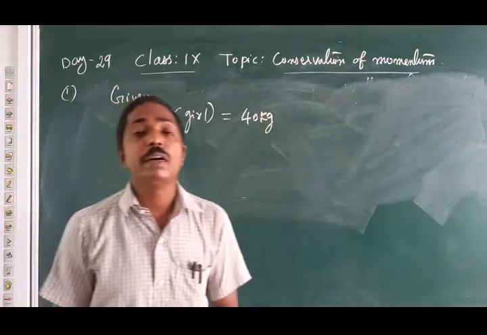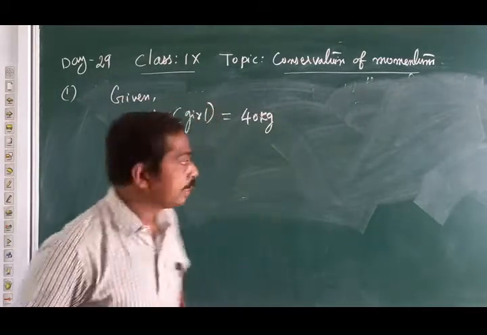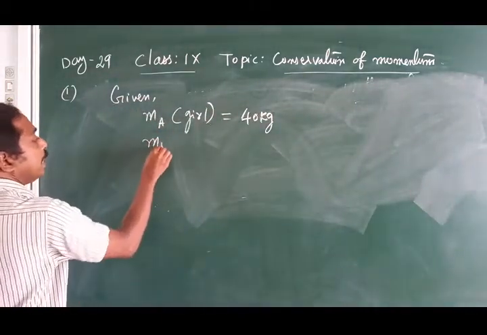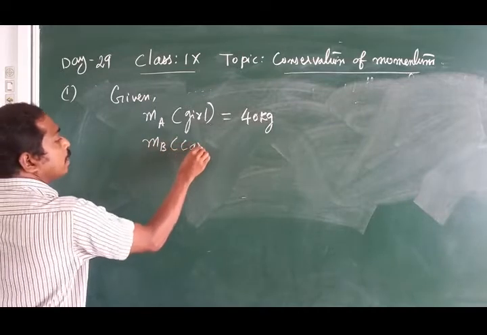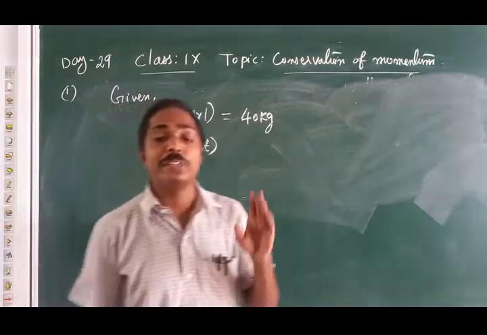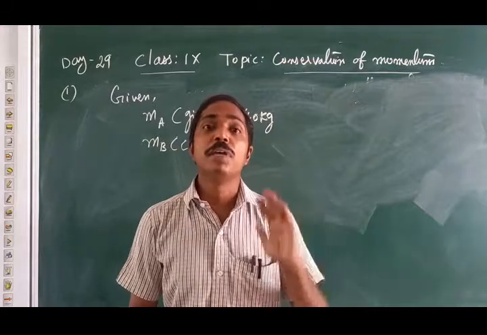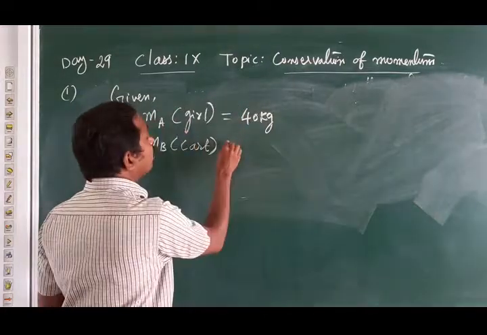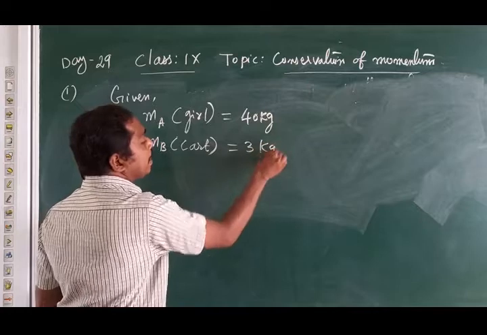Then what is given? The second object is the cart, so MB is the cart. Once it is enough to mention, then after you have to understand: A for girl, B for cart. Mass of the cart is 3 kg.